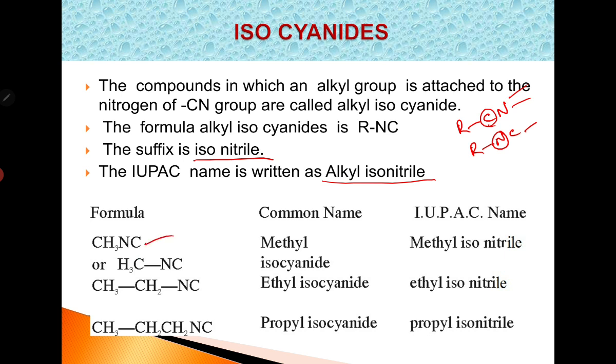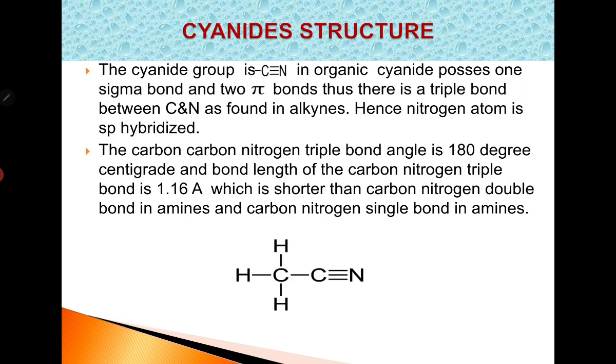This is methyl isocyanide or methyl isonitrile. And this is ethyl isocyanide or ethyl isonitrile. This is propyl isocyanide or propyl isonitrile.